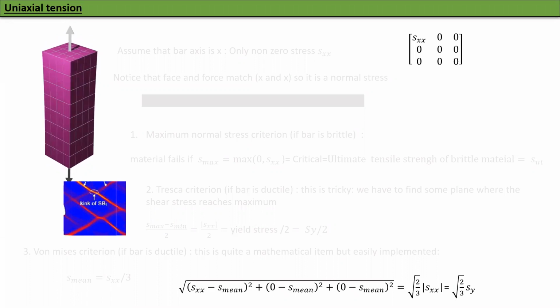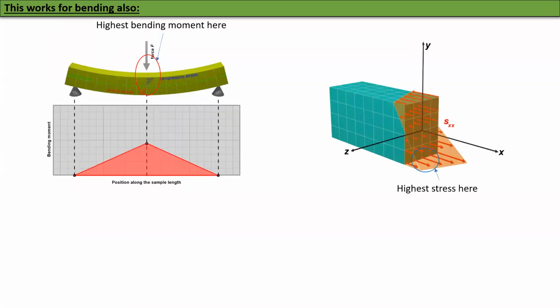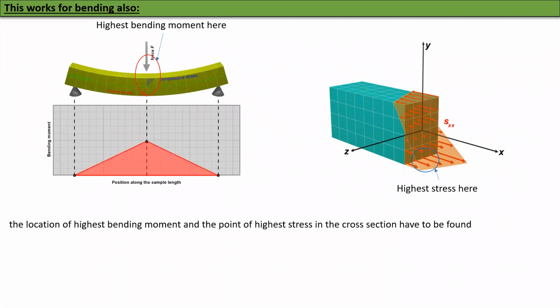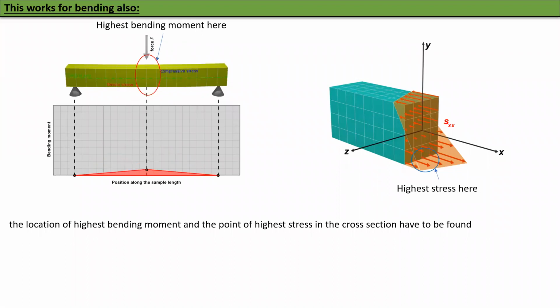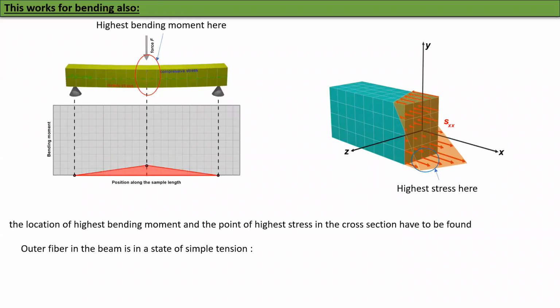If there is only bending load, this is a very useful thing. First, you notice where the highest bending moment is. Along the x-axis, the highest bending moment is in the middle for this beam, so locate that. Once you know the highest bending moment, you can compute within the cross section where the highest stress is, which in this particular case is at the bottom here. Can you see that? And it is tensile stress, perpendicular to the x-axis, Sxx. So you have to find the location of the highest bending moment and the point of highest stress in the cross section if it is only bending. Then that fiber is in a state of simple tension.